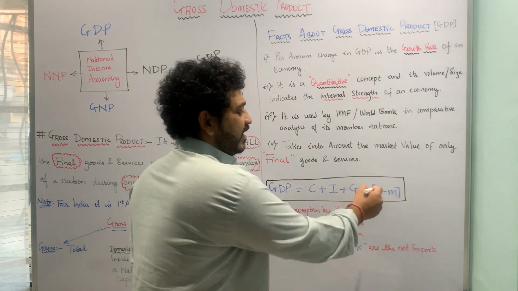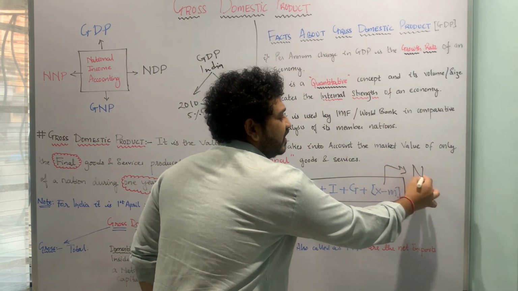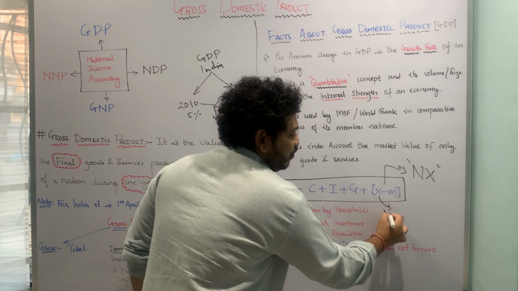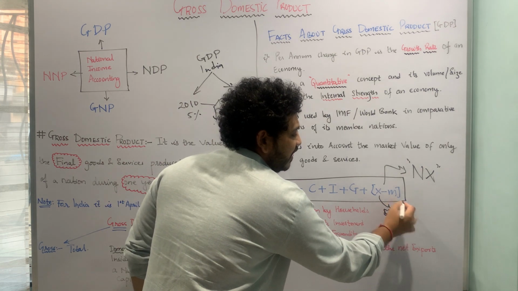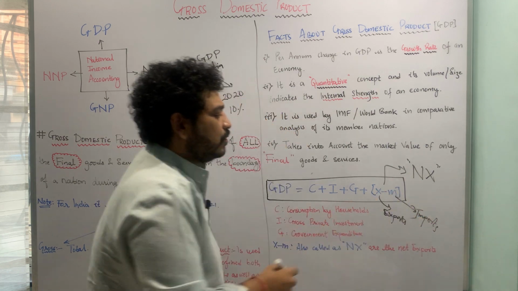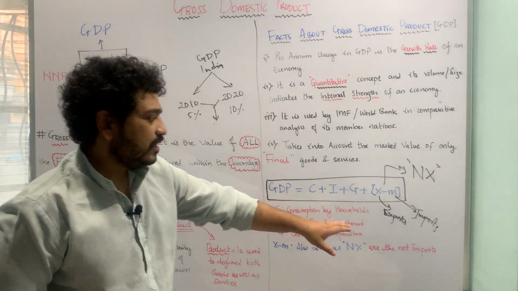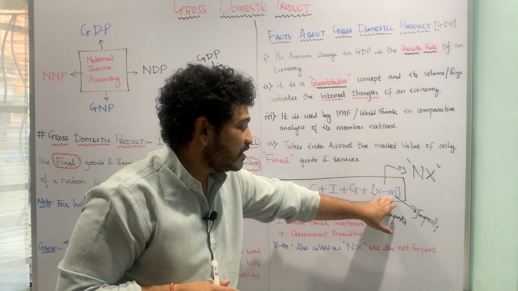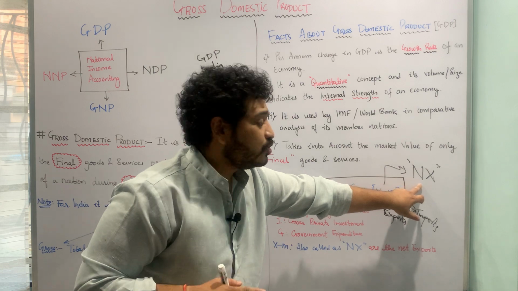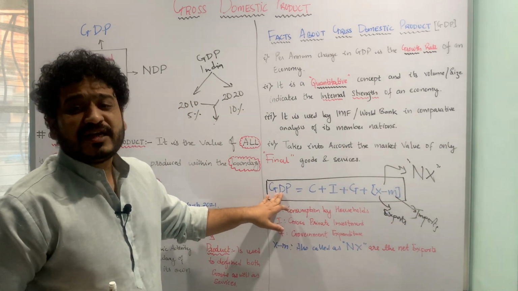X minus M is alternatively written as NX. Here X is talking about exports and M is talking about imports. NX denotes net exports. So this is how you can calculate GDP mathematically.